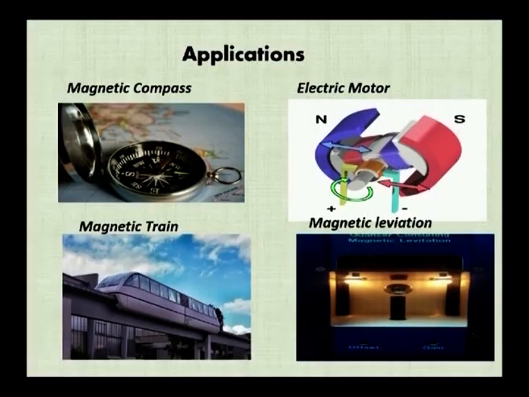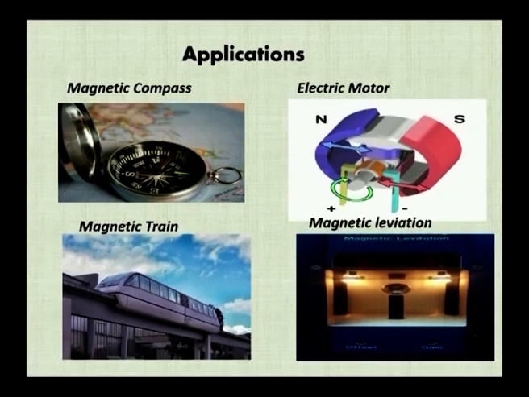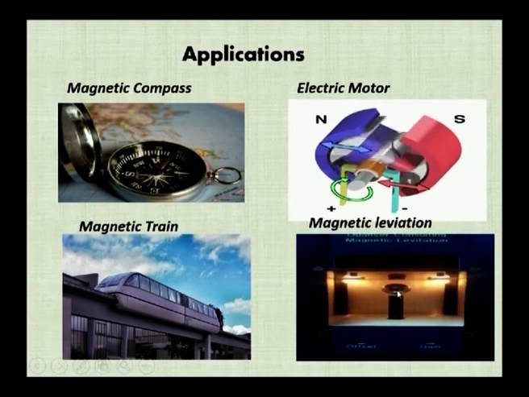Like poles repel, unlike poles attract. So children, magnets are used in our daily life, like in the construction of a magnetic compass. Magnets are also used in electric motors. In magnetic train technology we also use magnets. And observe here, magnetic levitation: a ball. See here, the object is in the air without any support.